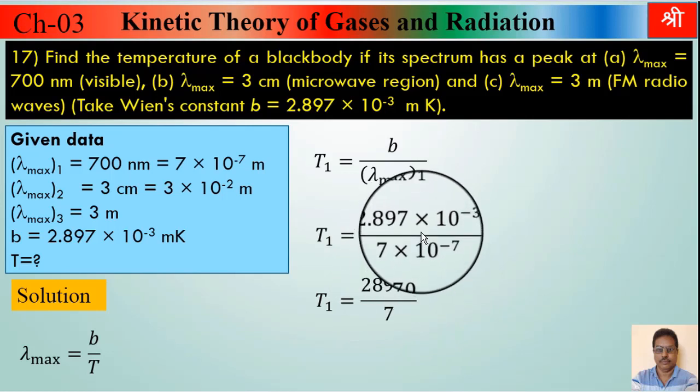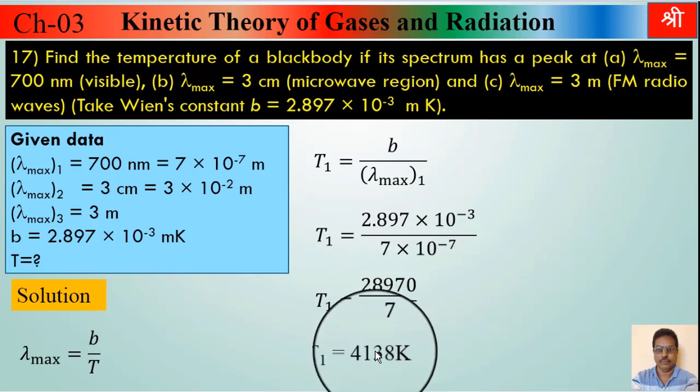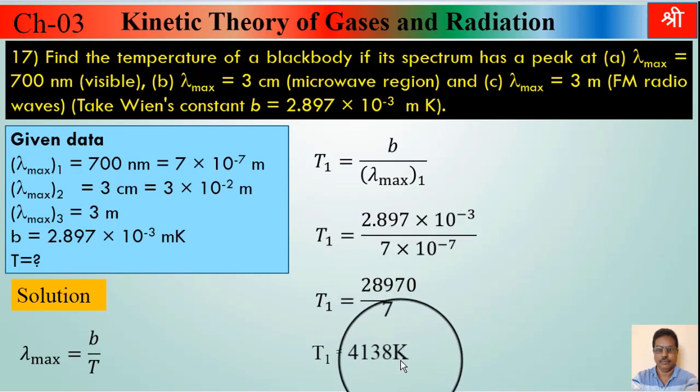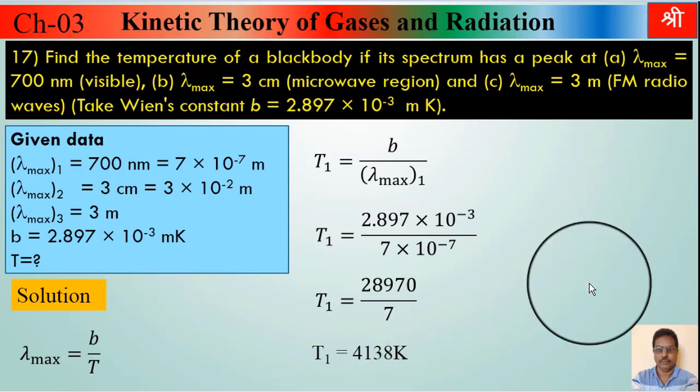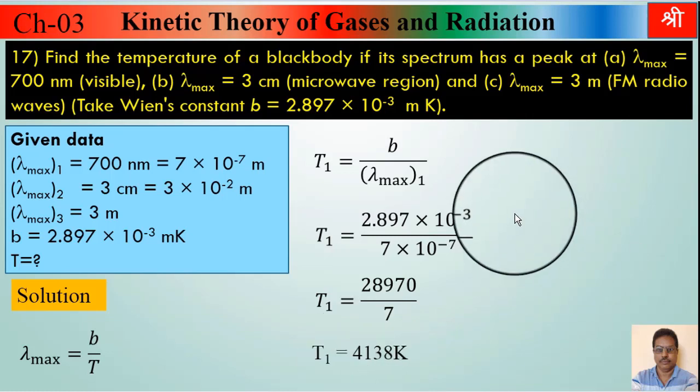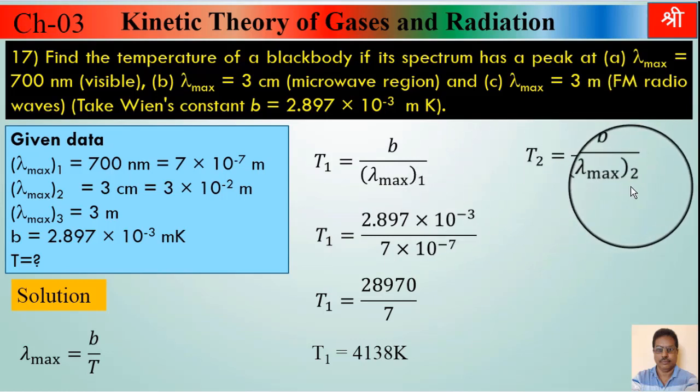See how these calculations are done. Check these calculations and divide this by 7. Finally you get the answer 4138 Kelvin. You will get the answer in SI unit, and the SI unit of temperature is Kelvin. So this is the first temperature T1. Similarly, we can calculate T2 and T3. T2 will be B upon lambda max 2.